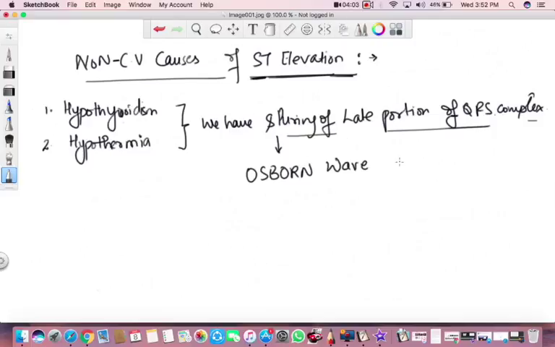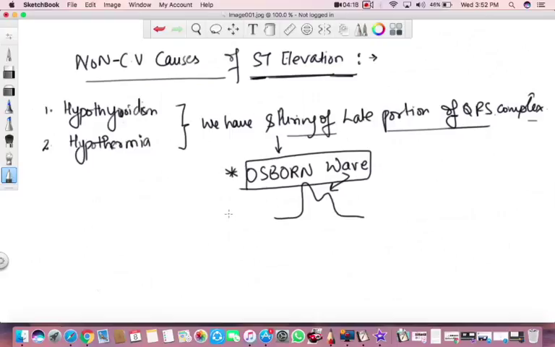So what we have is slurring of the late portion of QRS. So the wave goes like this. And here we go. This is the Osborne wave. Remember this, very important. This is the Osborne wave.